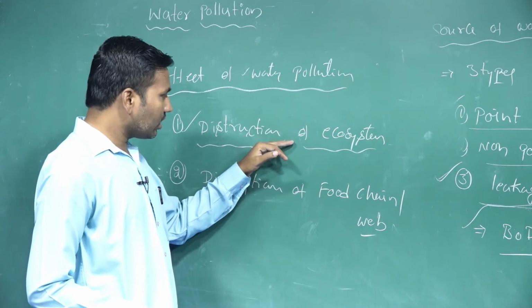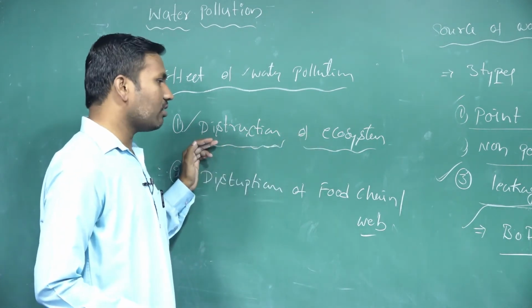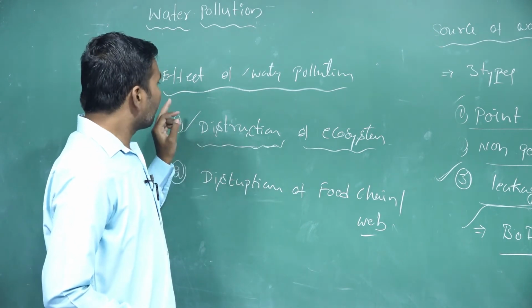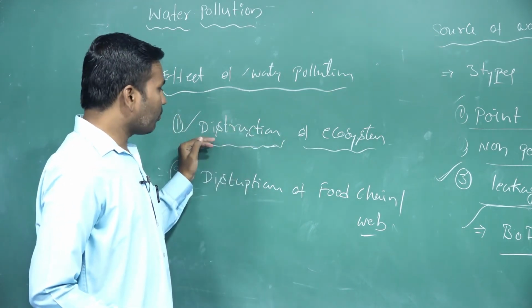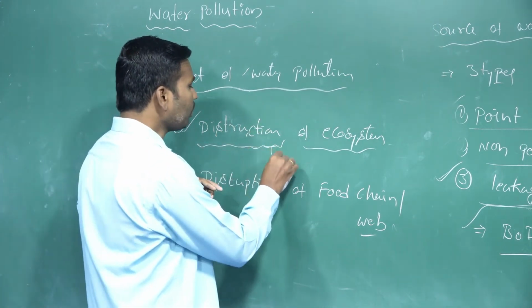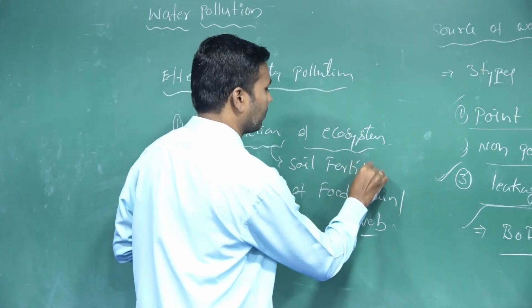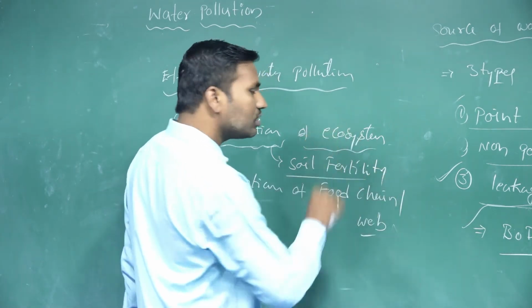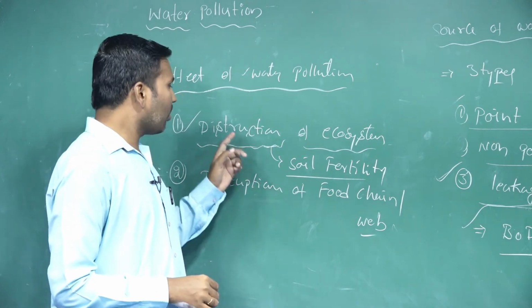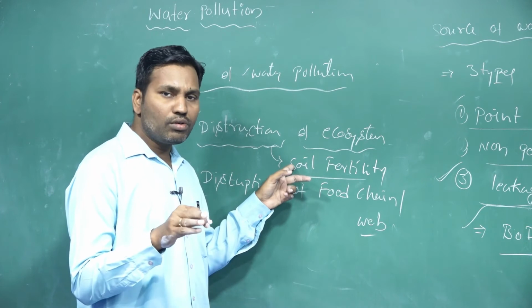So not only the aquatic ecosystem, even the soil ecosystem also we are taking. The water pollutants are going to reduce the soil fertility. Whenever the water sources are polluted, the soil fertility is also reduced.